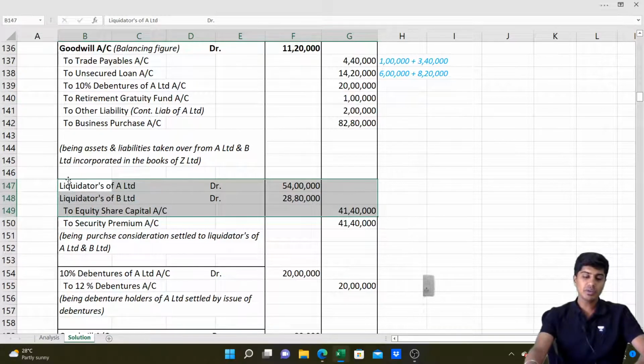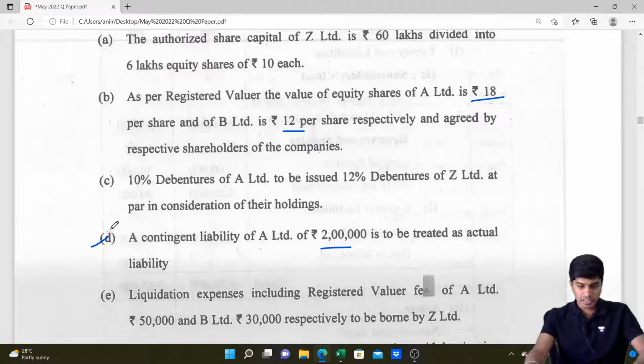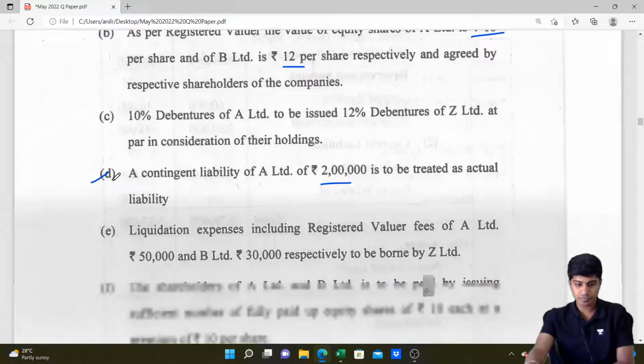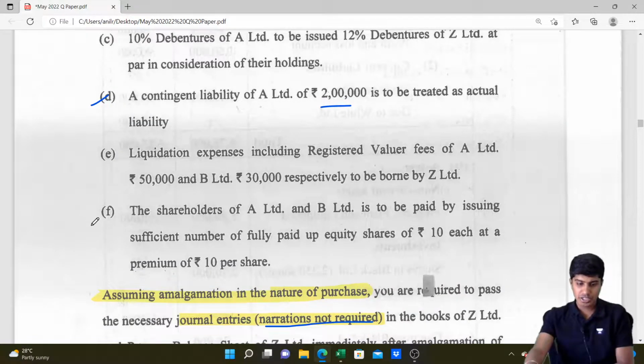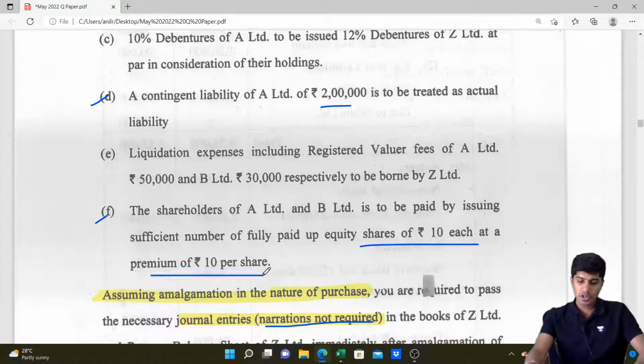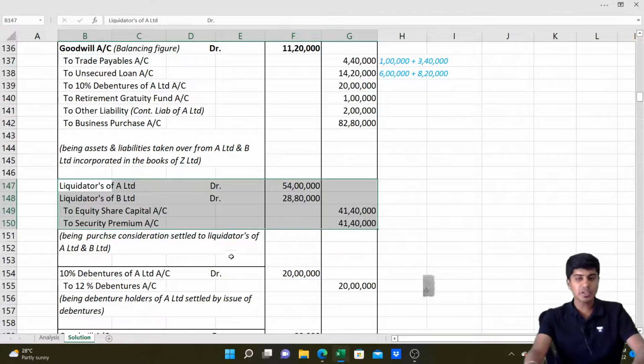So what should we give them? We should give them equity shares. We've been told that equity shares are to be given at 10 rupees premium. Am I right? It was there somewhere. Shareholders of A Limited and B Limited to be paid by issue of sufficient number of equity shares of rupees 10 each at a premium of 10. So 10 rupees nominal value, 10 rupees premium. Issue price is 20.